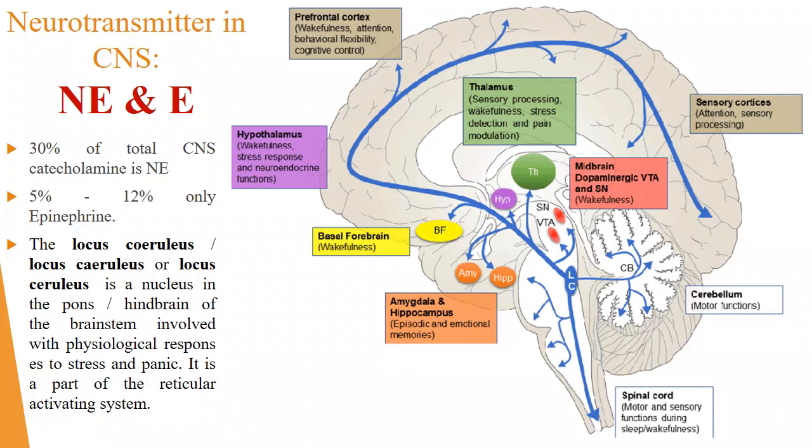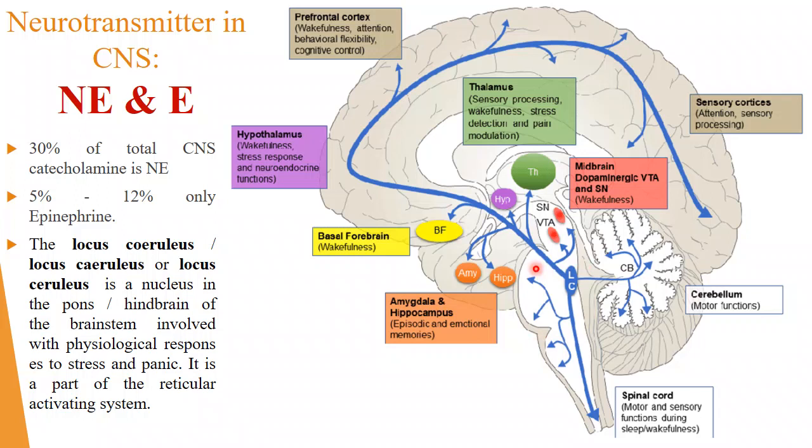Now in that pons, exactly at this area, LC, the full name is locus coeruleus. Locus coeruleus, the spelling, just a minute. Yes, now here you can see, this is the locus coeruleus. It is situated in the pons itself, right?